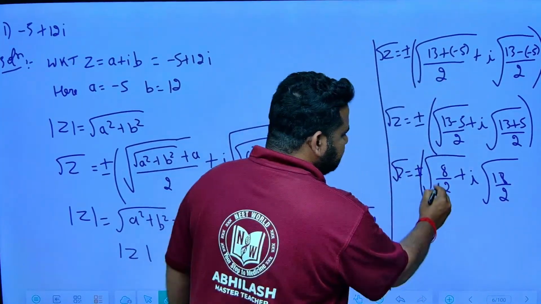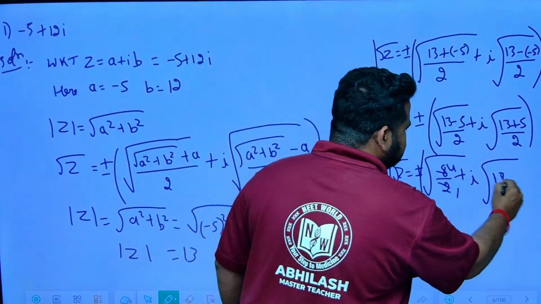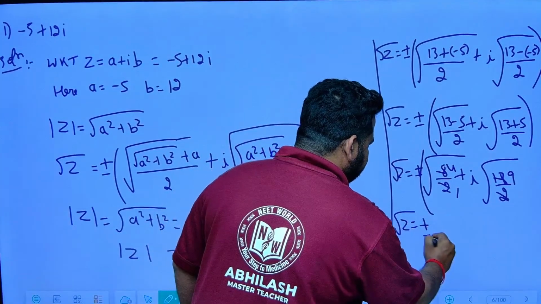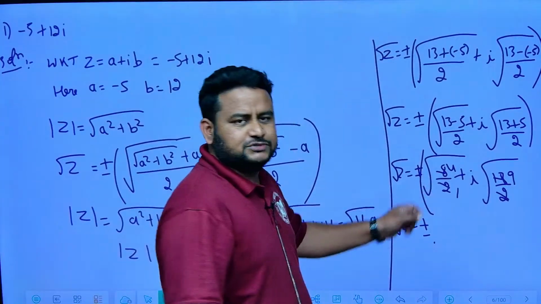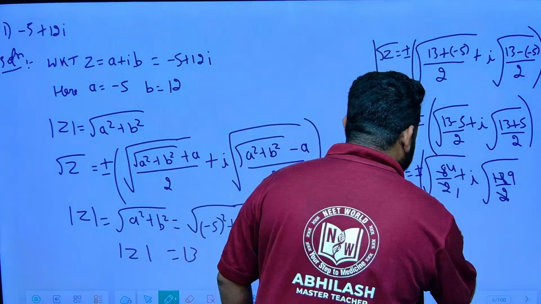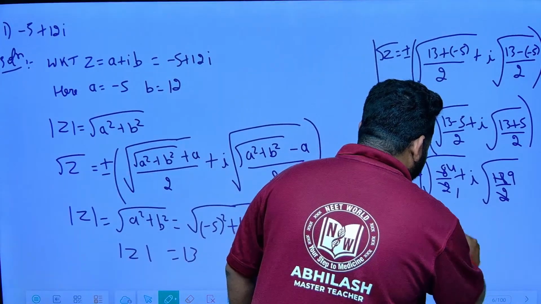Now what I can do? 2 ones are 2, 2 fours are 8, 2 ones are 2, 2 nines are 18. Square root of 4 is 2, square root of 9 is 3.